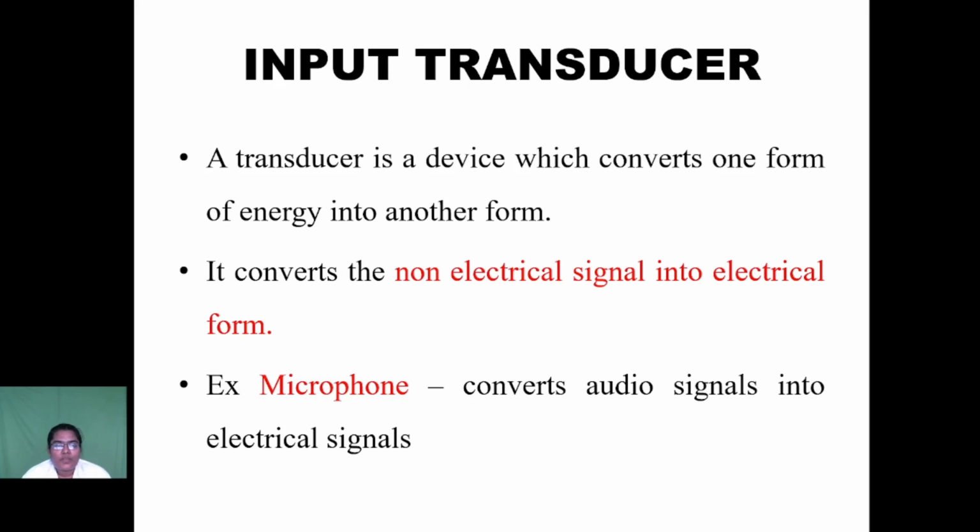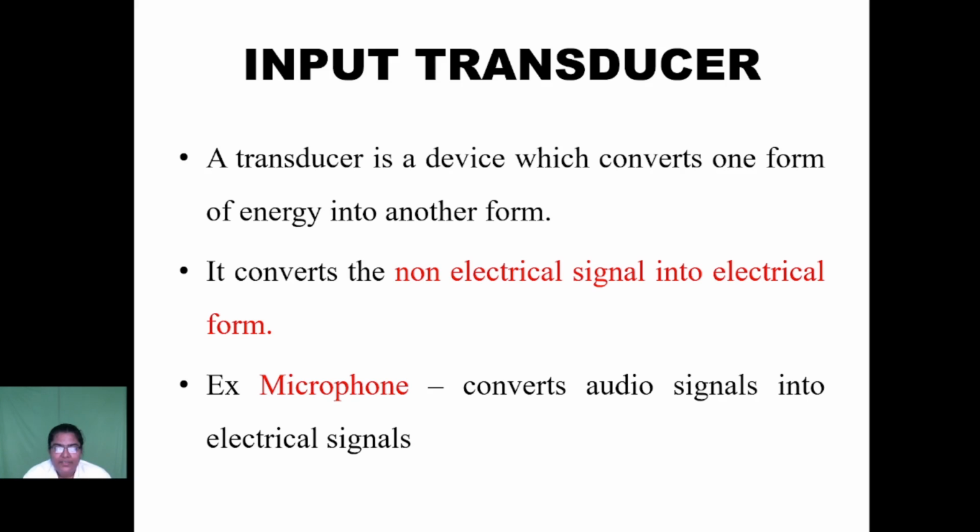A transducer is a device which converts one form of energy into another form. So it converts the non-electrical signal into electrical form. For example, we consider human voice as the message signal. With the help of a microphone, we convert the audio signal into electrical signal.